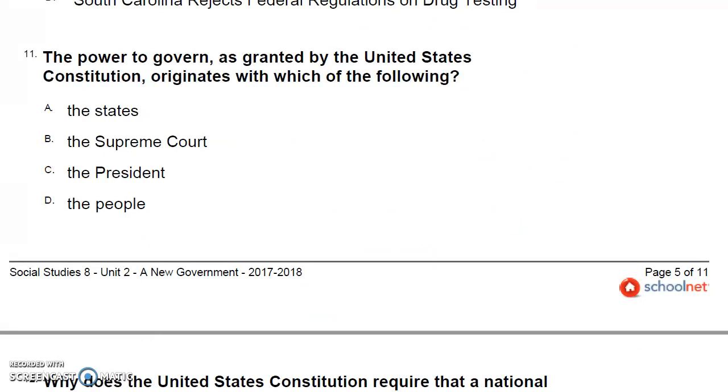Number 11. The power to govern, as granted by the United States Constitution, originates with which of the following? A. The states. B. The Supreme Court. C. The President. D. The people.